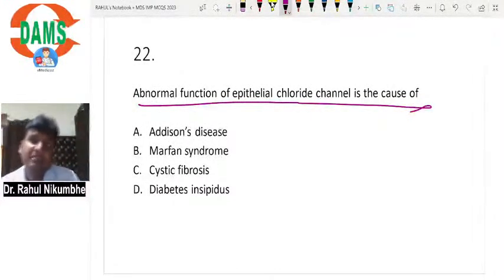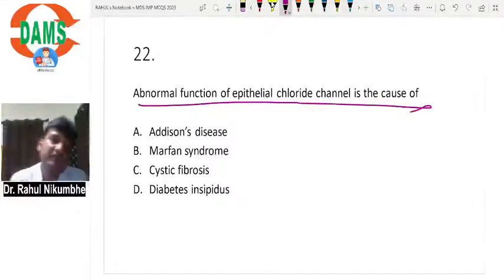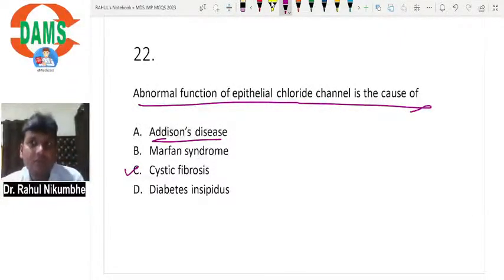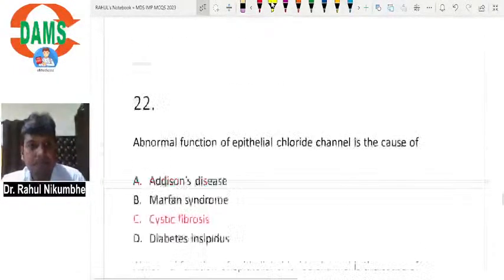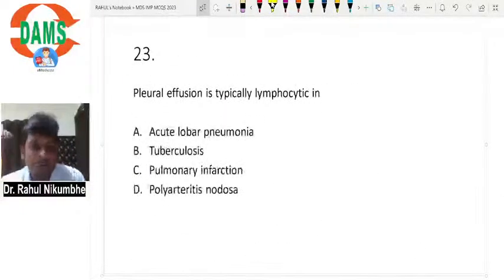Abnormal function of the epithelial chloride channel is the cause of cystic fibrosis. These channels are present in the airways, pancreas, and intestine, and if the channels are defective, the patient will develop cystic fibrosis. Addison's disease is because of adrenal insufficiency, it is primary adrenal insufficiency. Marfan syndrome is a defect in the fibrillin gene. Diabetes insipidus is a decrease in ADH secretion, or the kidneys are not responding to ADH. So it is cystic fibrosis.